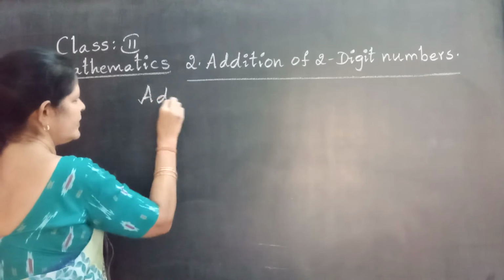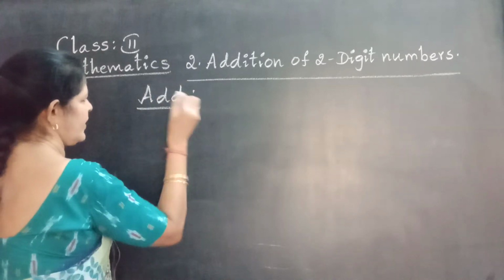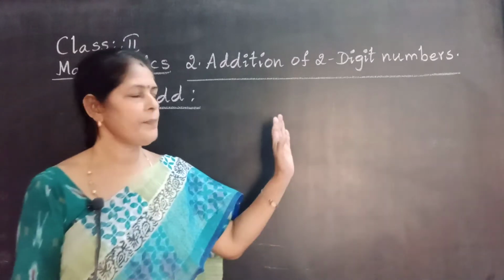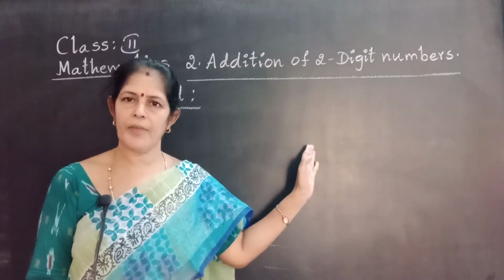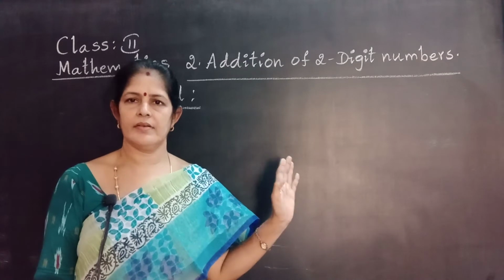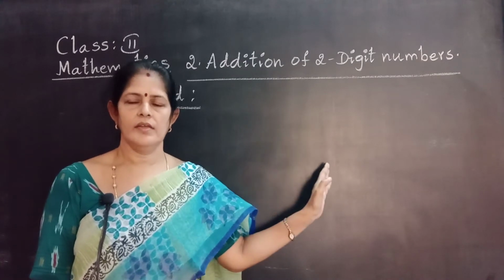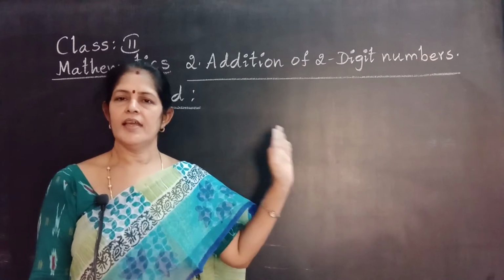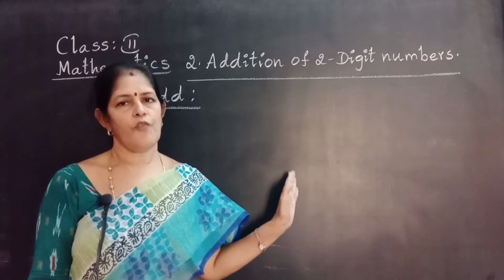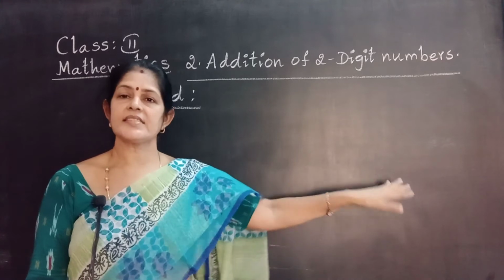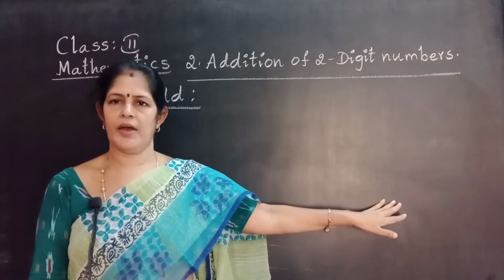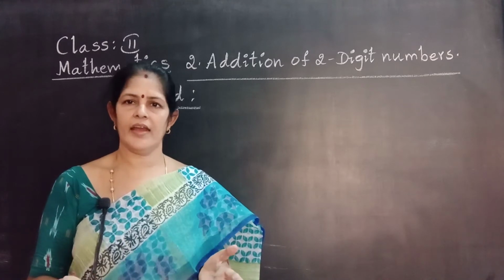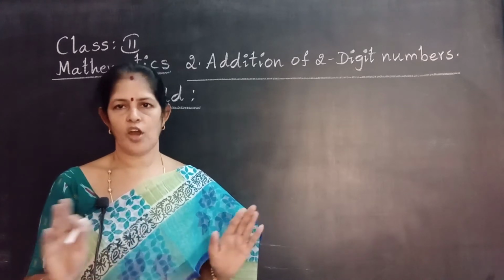Add means do addition. First of all, addition facts: number plus 0 or 0 plus number gives the same number. The total does not change. Number plus 1 or 1 plus number gives the next number of the given number. When we add 2 or more numbers in any order, the total does not change.